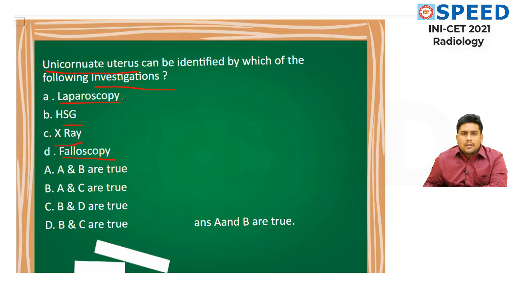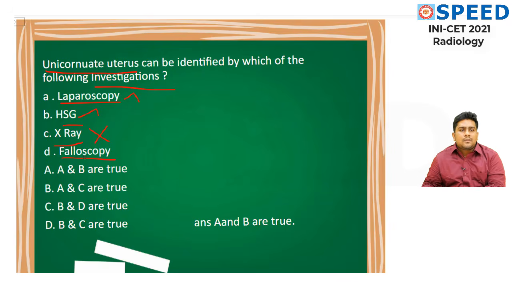Laparoscopy. Okay, by doing a laparoscopy we can identify it, sure. Hysterosalpingography, yes, this is also an answer because we are viewing the uterus and fallopian tube. X-ray is not an answer because X-ray is limited, it is not able to differentiate soft tissues, hence X-ray is eliminated.